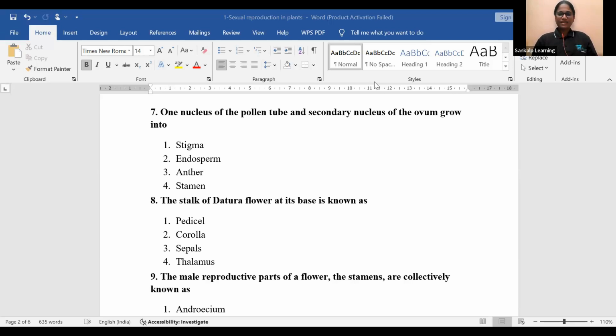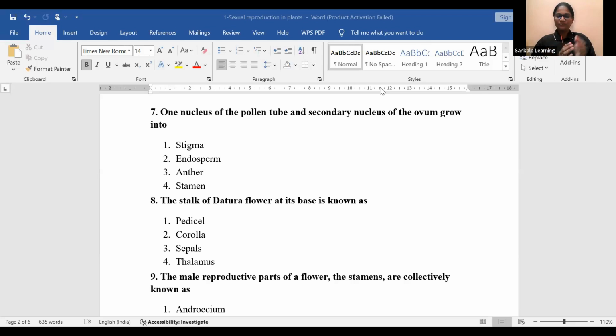Any other answers? Lakshmi. Okay. So the right answer here is option 2, endosperm. What happens here? One nucleus of the pollen tube fuses with the secondary nucleus to form PEN. What is PEN? Primary endosperm nucleus, right?